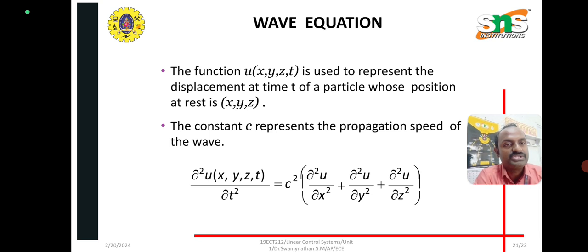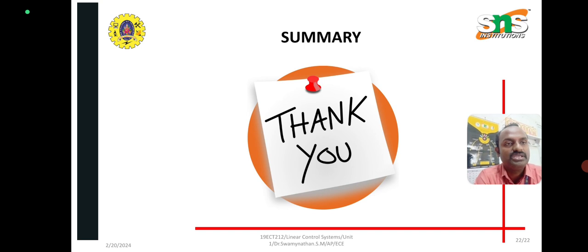And the wave equation is also based on the squared format: del squared u by del x squared plus del squared u by del y squared plus del squared u by del z squared. So the function u of x, y, z, t represents the displacement at time t of the particle whose position is x, y, z. This is called the wave equation.